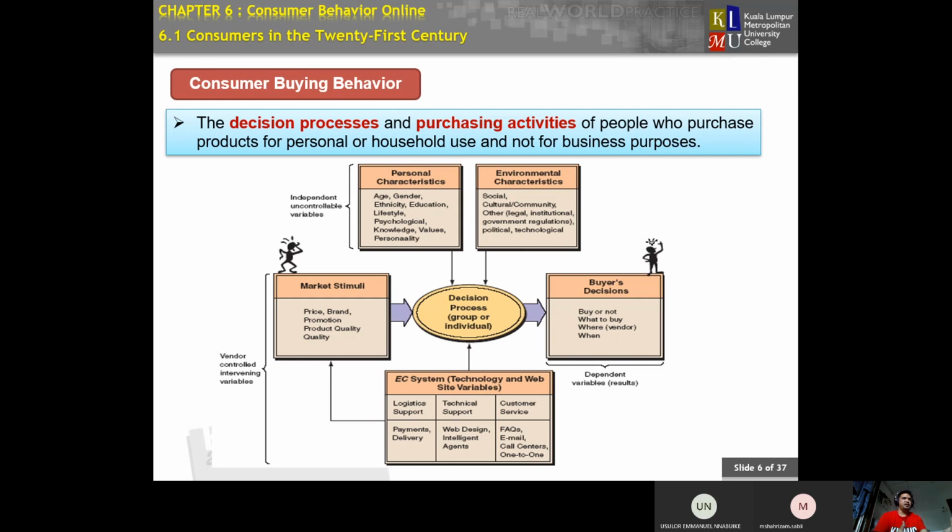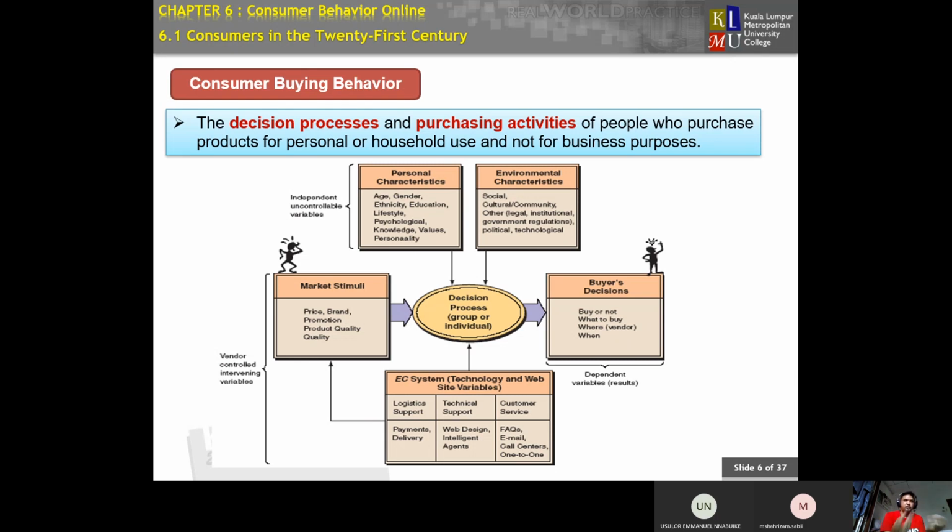The range of the price itself, and the brand: is our brand of product known to our consumer or not? And the promotion: how are you promoting to get awareness from our consumers? And the product quality.